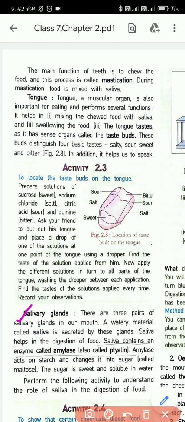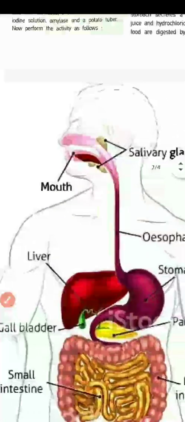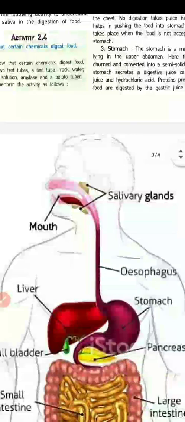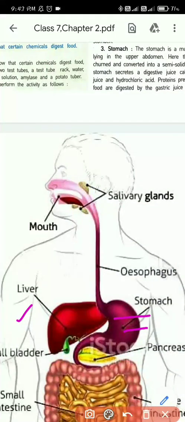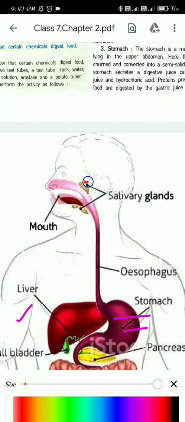So what are the salivary glands? There are three pairs of salivary glands in our mouth. A watery material called saliva is secreted by these glands. If you can see the picture here, you can see there are three salivary glands. Here is the ear, so one is below your ear, and the other ones are here below. So there are three salivary glands.